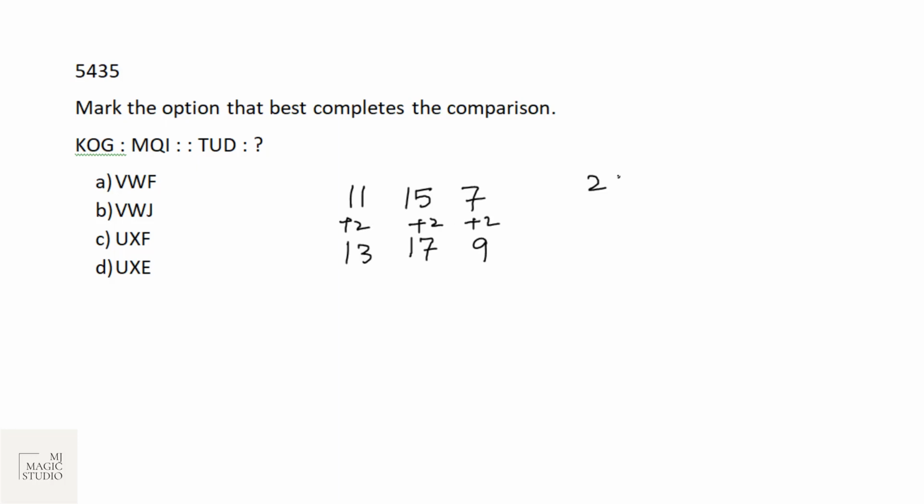So TUD: T is 20, U is 21, D is 4. So plus 2 is 22, 23, and 6. So 22 is V, 23 is W, and 6 is F. V, W, F, that is option A, is the fit analogy.